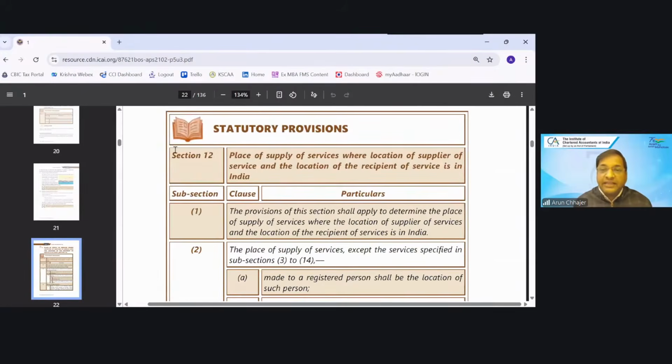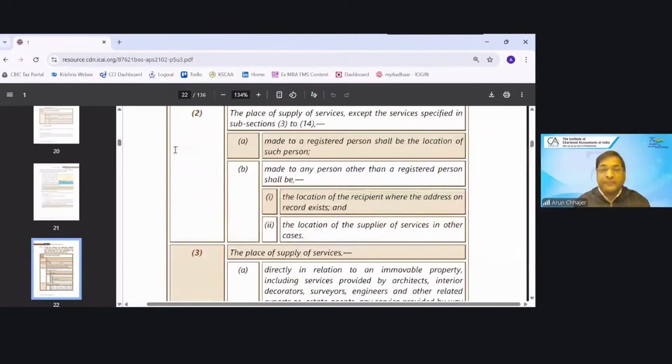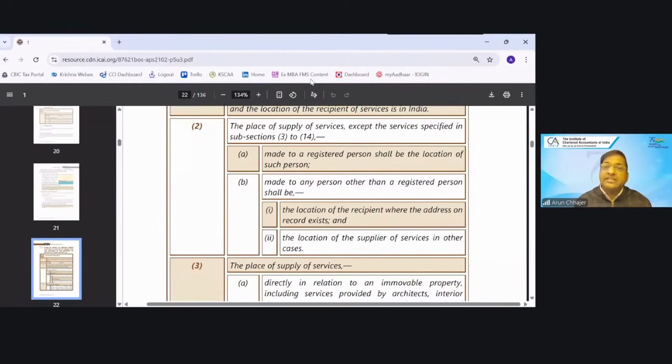Place of supply where the location of the supplier and the location of the recipient are both in India. Now, this is a general principle. Section 12, subsection 2, is a general principle. What is the general principle? If you are making a supply of service which is not covered in 3 to 14.